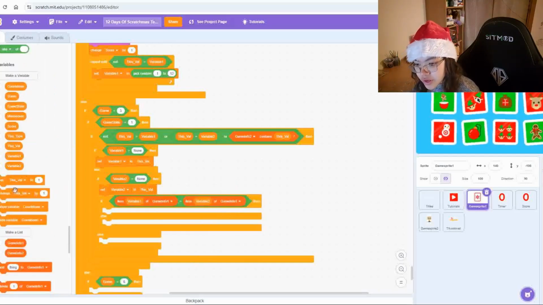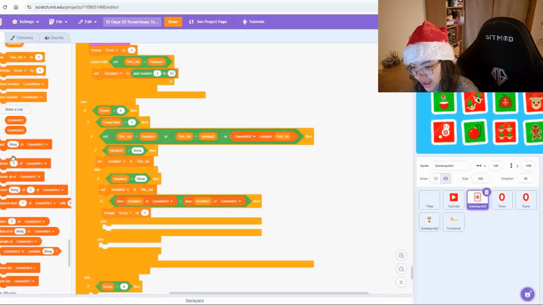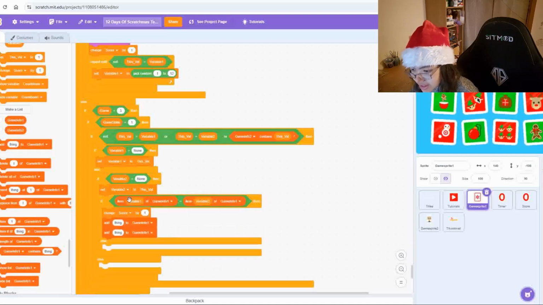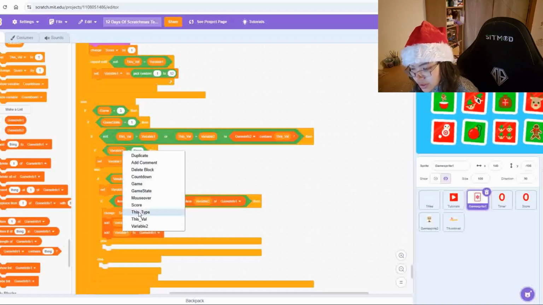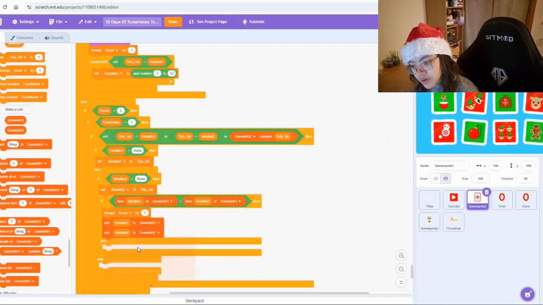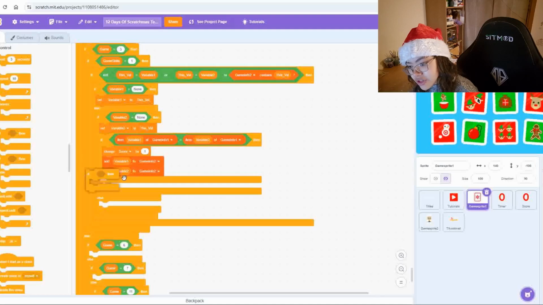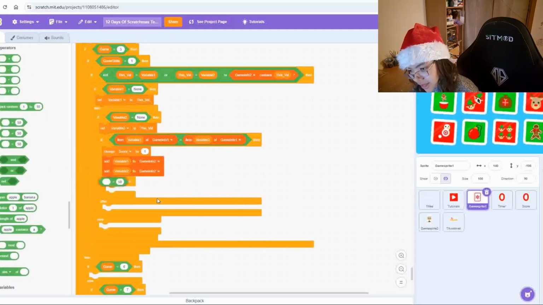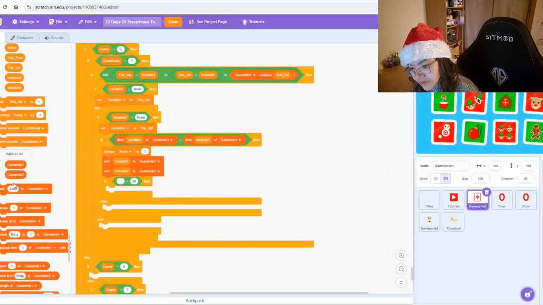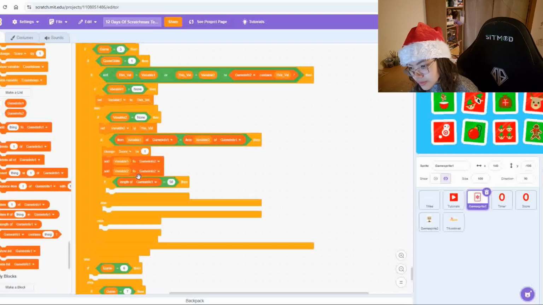In this case we want to change score by 1. We want to add thing. So what we need to do is add variable 1 to game info 2, and we need to add variable 2 to game info 2, and then we need another if function, and we need the condition of this to be if length of game info 2 is equal to 12.